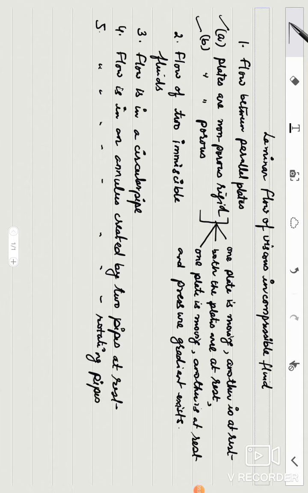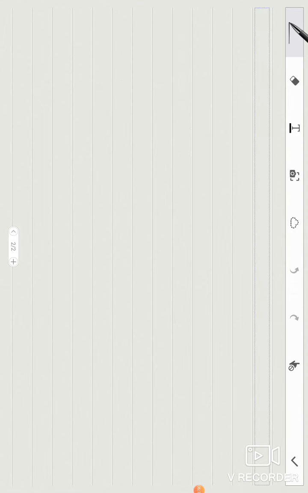Similarly, there may be many more situations which can be solved by the Navier-Stokes equations of motion, and we'll see one by one how we take certain assumptions to simplify our problem. So first of all, we will take the flow between parallel plates, and then we will discuss it for the three different situations which I have written here: one plate is moving and another is at rest, both the plates are at rest, or one plate is moving and another is at rest and pressure gradient exists. So I am discussing the first problem, which is flow between parallel plates.